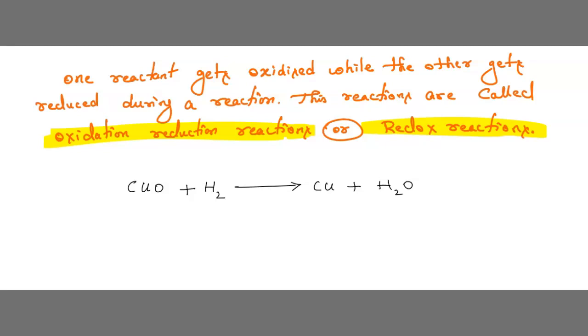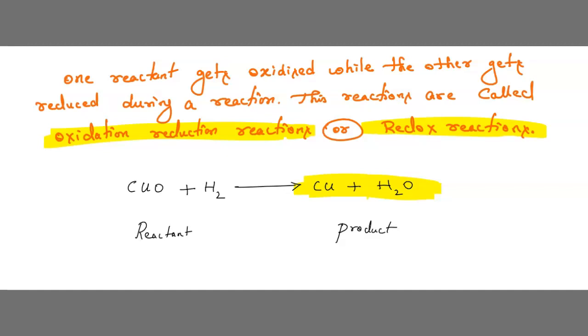Children, please remember, to check where oxidation and reduction are happening, you have to see the product side first, and then you can see the reactant side also. This is my reactant side and this is my product side.